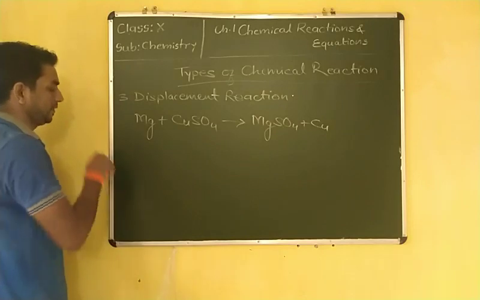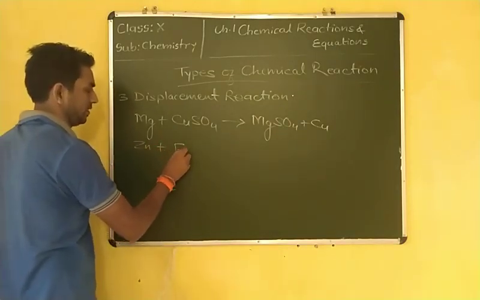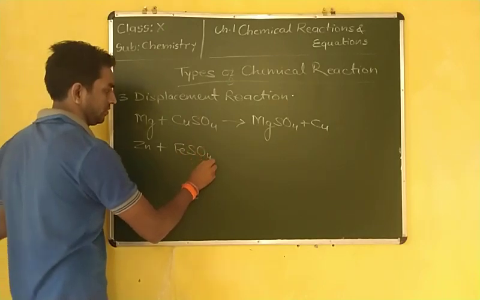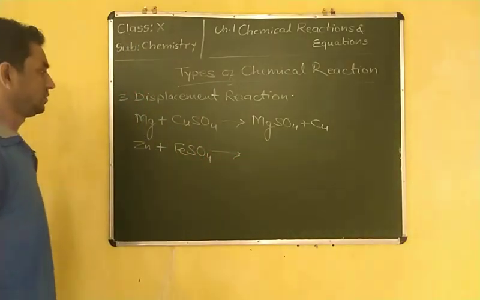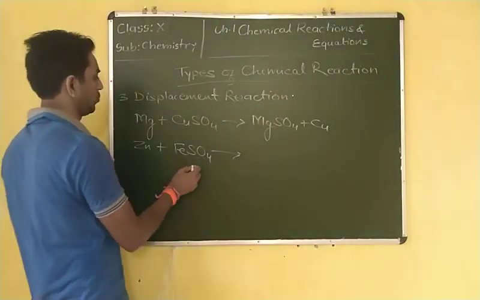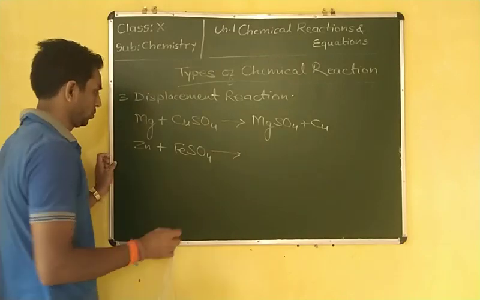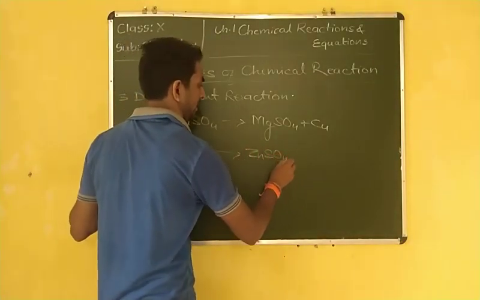Then zinc plus FeSO4, what will it form? Zinc is more reactive. Zinc is more reactive than iron. So it will form zinc sulfate plus iron.